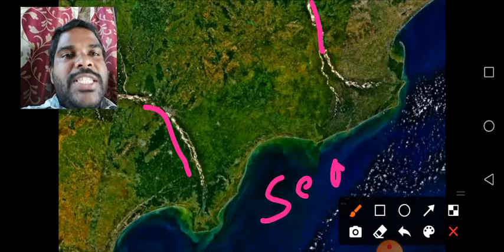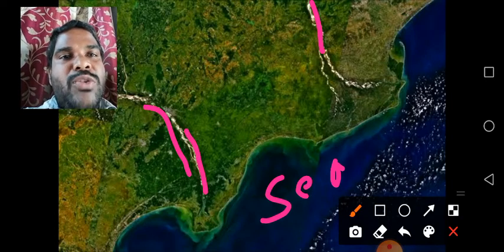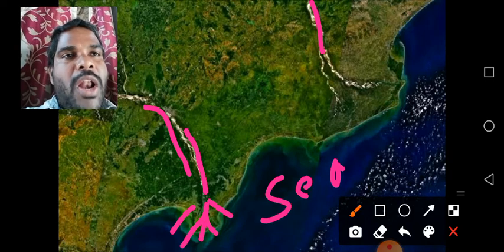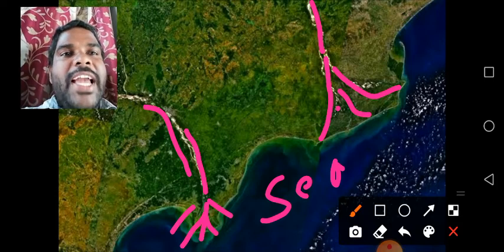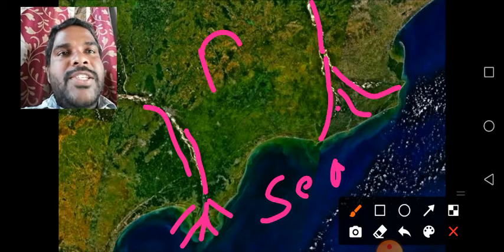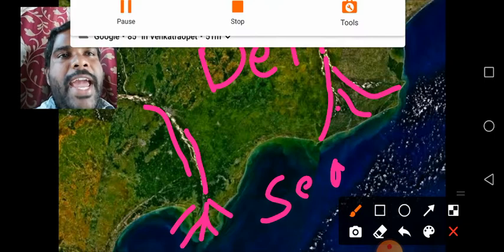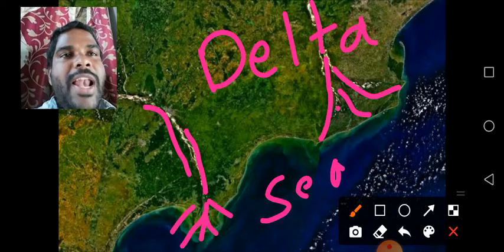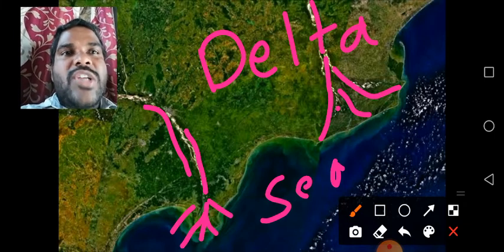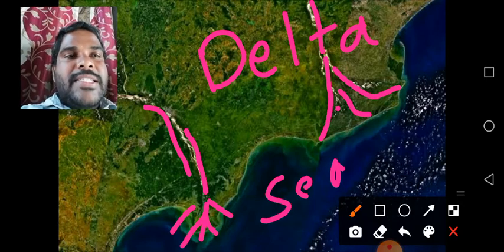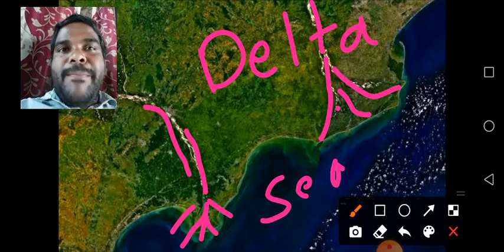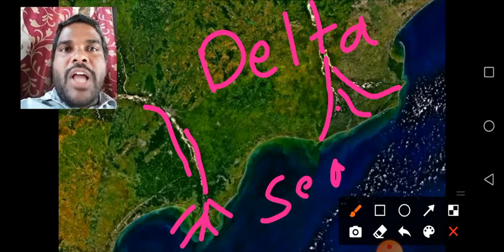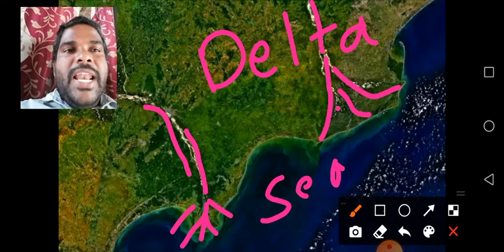Before entering the sea, a river divides into small streams, as given here. It forms a triangle shaped land, which is called a delta. Deltas are formed near the mouth of the sea. Understand children?